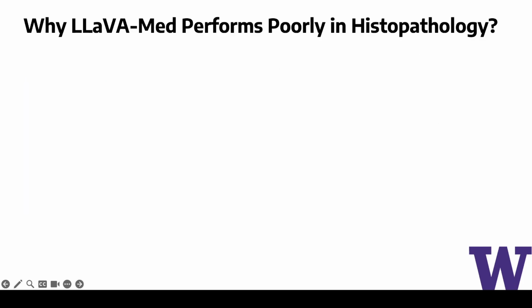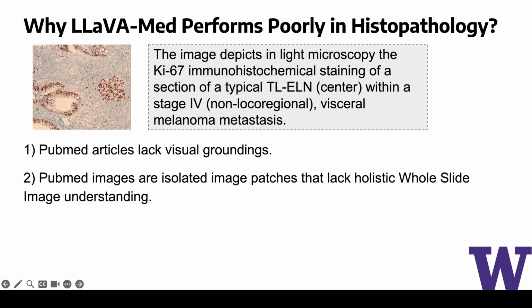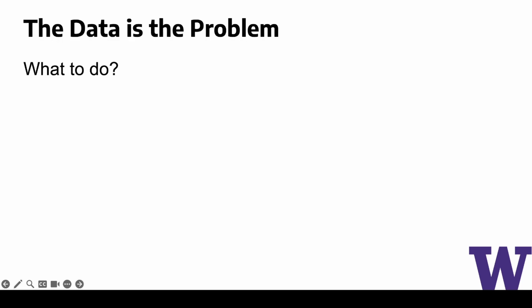But why is that the case? Long story short, because it leverages PubMed to generate its instruction tuning dataset. So they curate figures and captions from PubMed articles as shown in this example. And unlike the MS-COCO dataset with object bounding boxes, PubMed articles lack spatial grounding, making it difficult to ground histopathological concepts and reducing their usefulness. Also, PubMed images are isolated image patches that lack holistic whole slide image level understanding. So we need a better dataset than PubMed-generated image caption pairs.